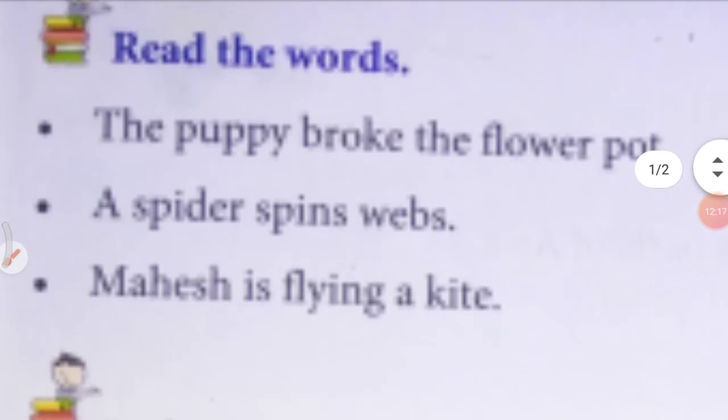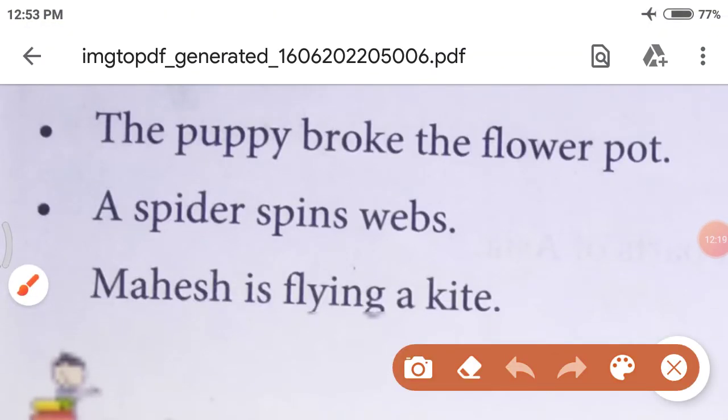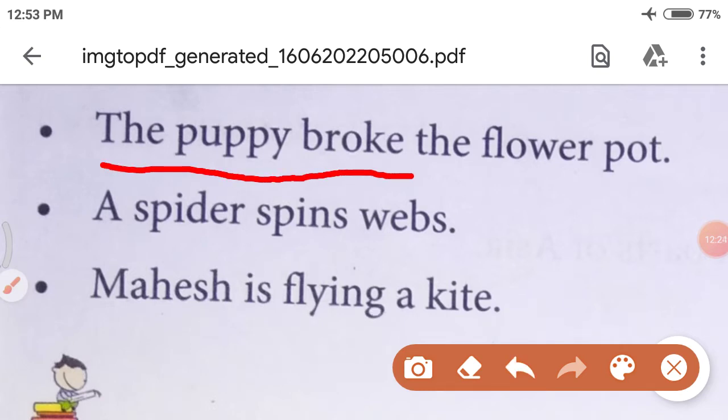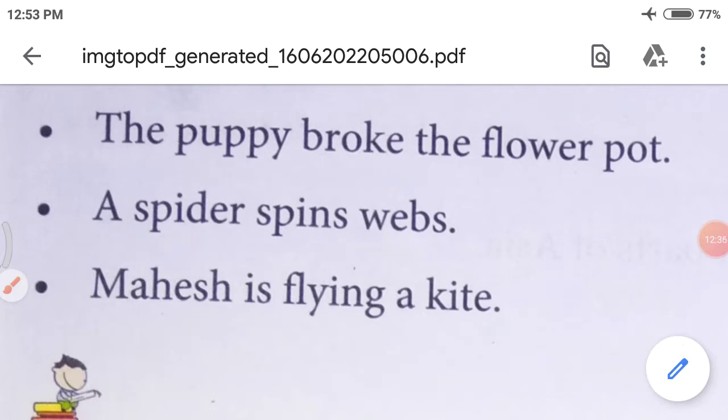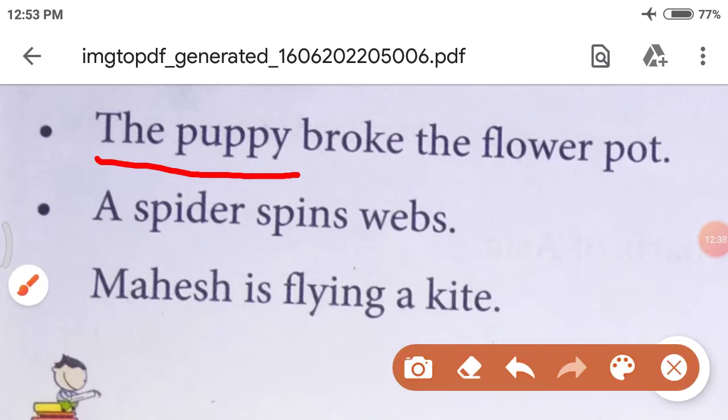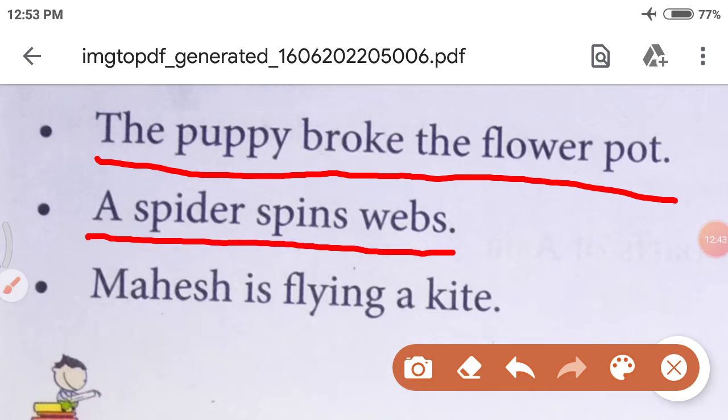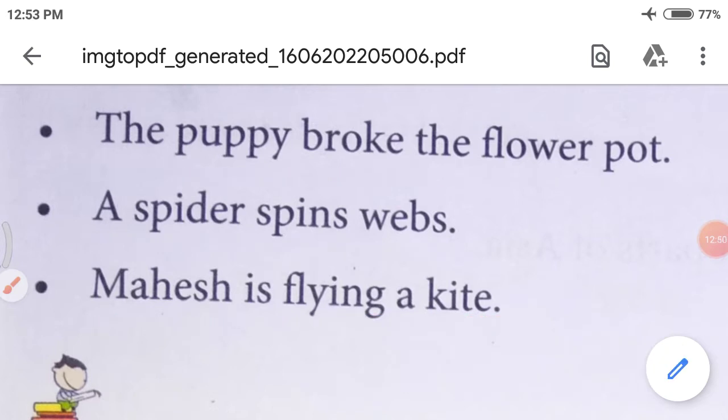Okay, let's start. The puppy broke the flower pot. A spider spins webs. Mahesh is flying a kite. Let's read it again. The puppy broke the flower pot. A spider spins webs. Mahesh is flying a kite. Let's see what is next.